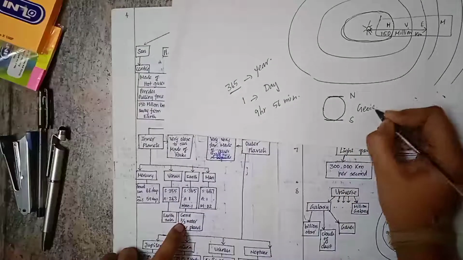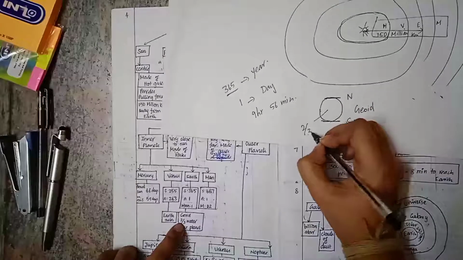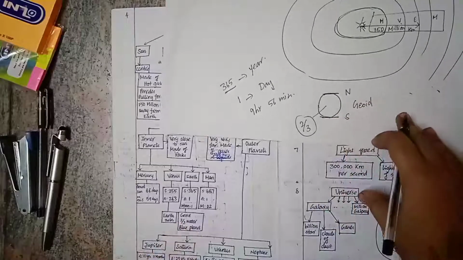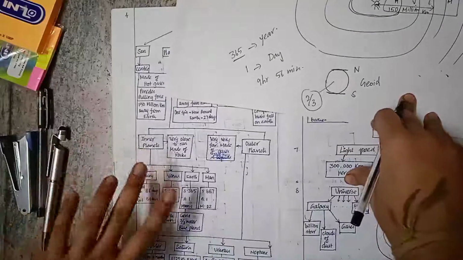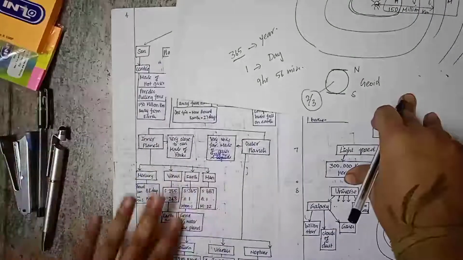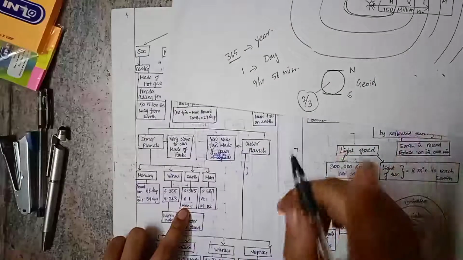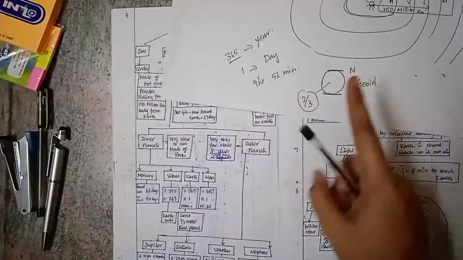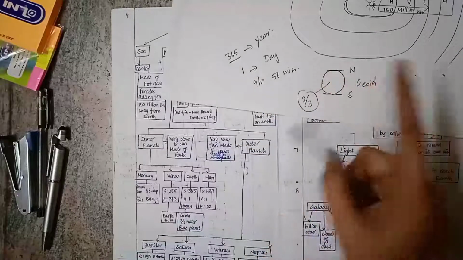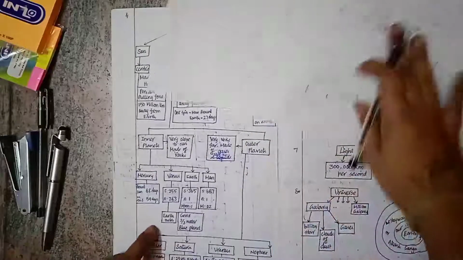Our Earth is geoid, and it has 2/3 water. A major portion of the Earth is covered by water, so it is called the blue planet. So these are the things relating to planets. And planets contain natural satellites. Earth has only one natural satellite, that is, we have only one moon, and Mars has 2 moons, Jupiter has 53 moons, Saturn 53, Uranus 27, and Neptune 13. So some planets have more than one moon, and that is the fact.